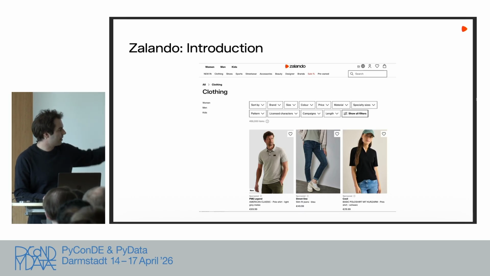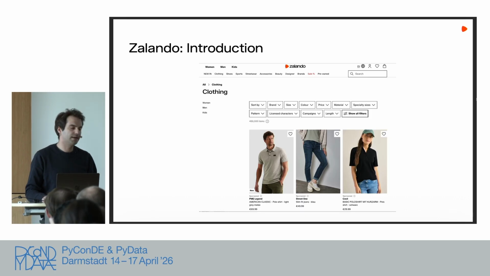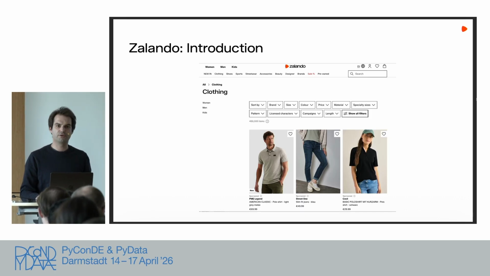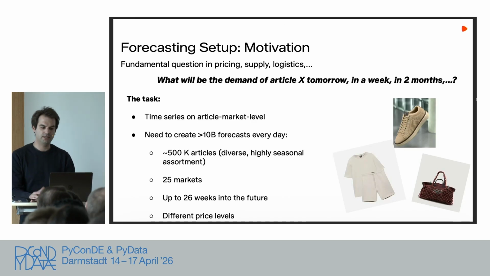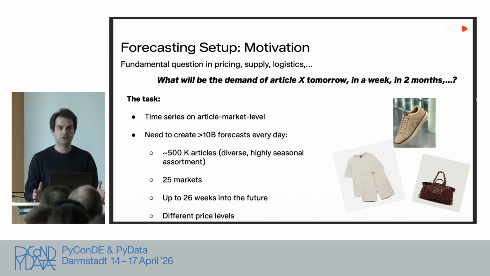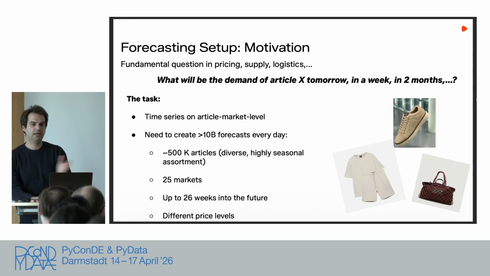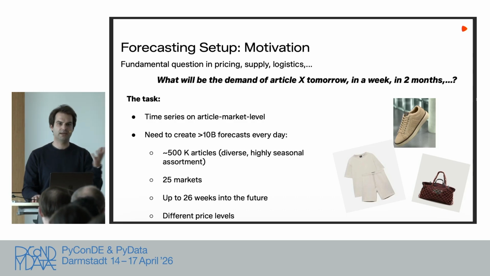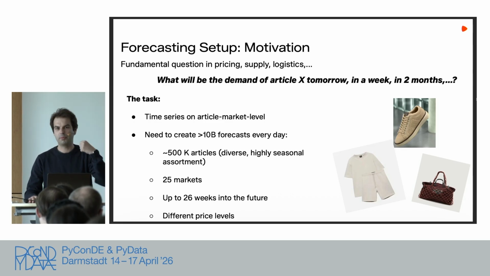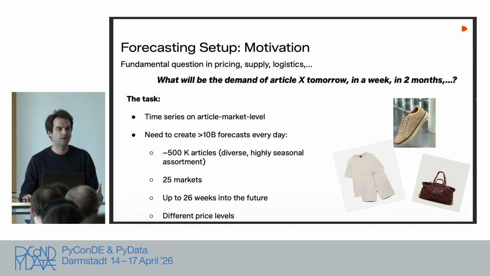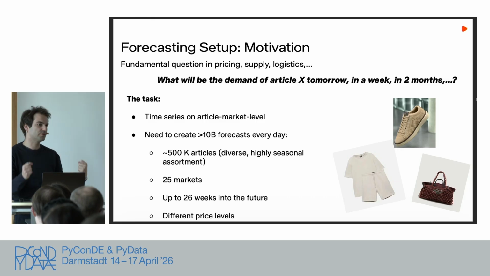Here you see three articles, but we have hundreds of thousands of those articles, right? And this is where our use case comes in, namely demand forecasting. This is a fundamental question that we are trying to tackle, and it is prevalent throughout many different business domains. You need forecasting for pricing, which is where Stefan and I are working, but we also need it for supply: how many articles do we need to order in order to be neither overstocked nor understocked?